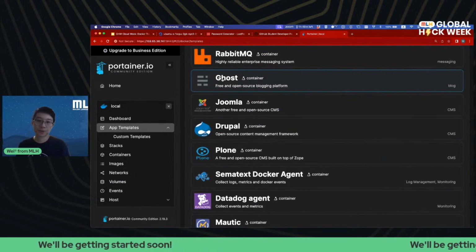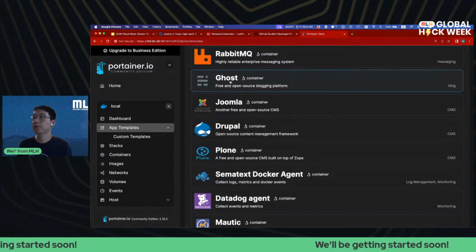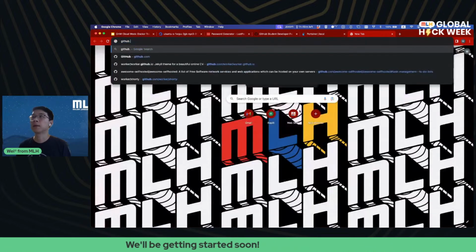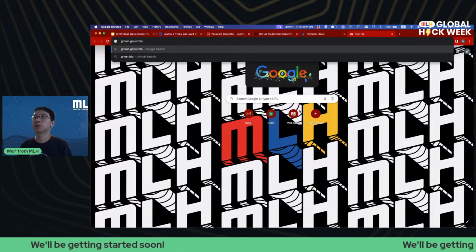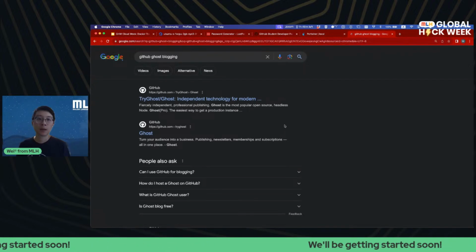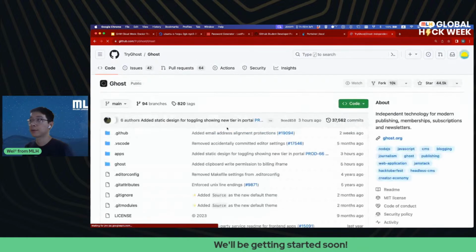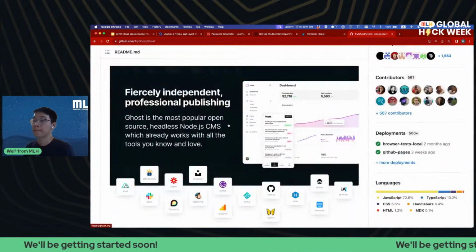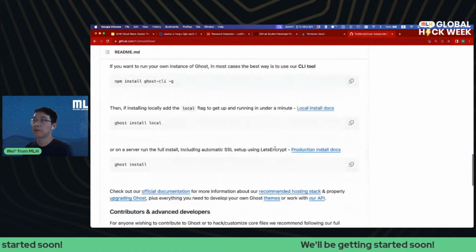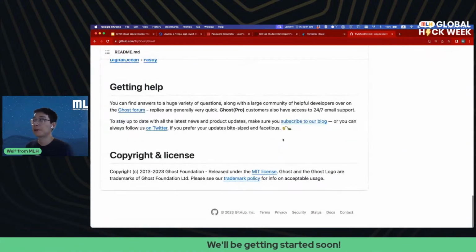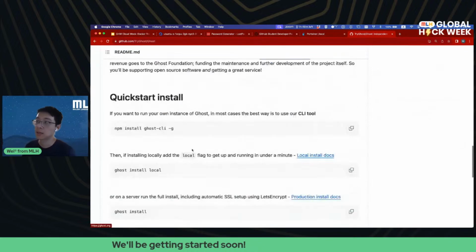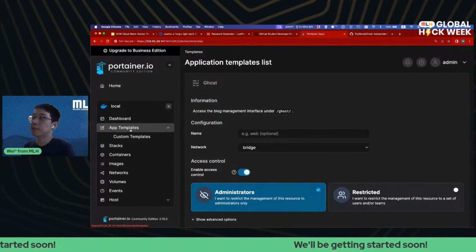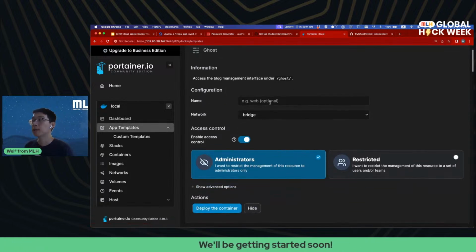Let's deploy Ghost. I've heard of this before. Ghost is an open source blogging platform, and if we want, we can actually go to GitHub and search for Ghost blogging, and here it is. You can look at their project, and the screenshots and demos of Ghost. But we don't have to worry about all the installation steps. All we have to do is go to Portainer, app templates, Ghost, and pick a name.